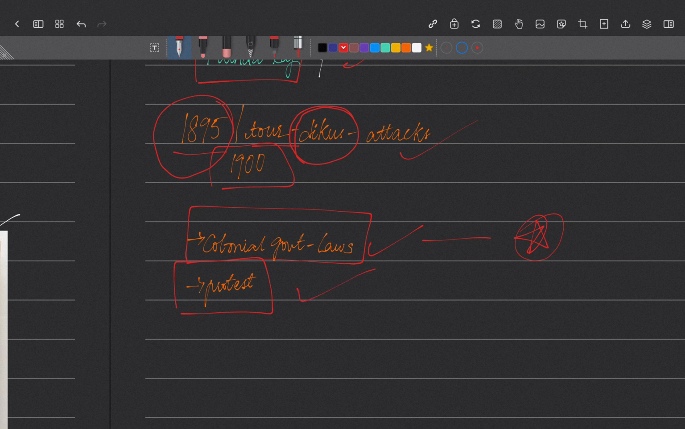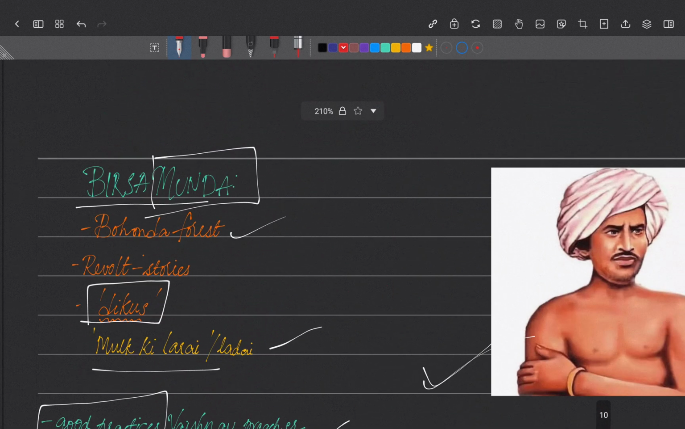So these were the takeaways from Birsa Munda's revolts. Here ends the chapter.